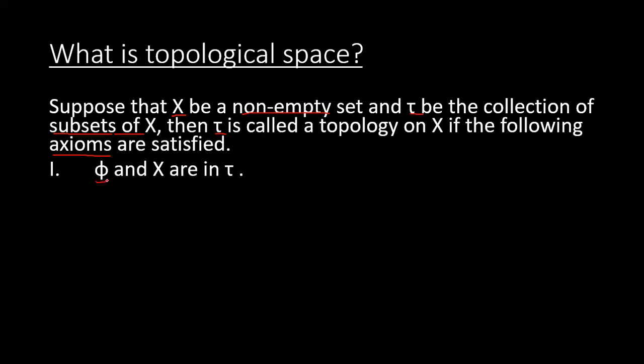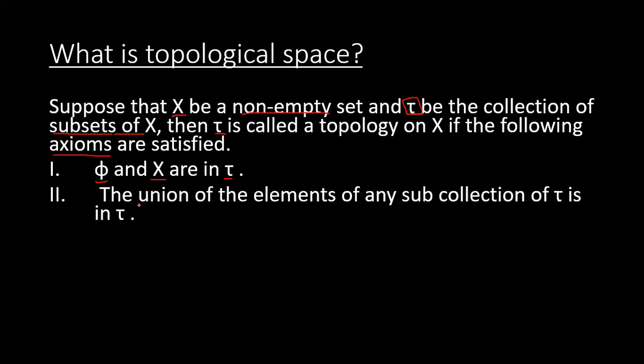The first axiom says that phi and X are in tau, that is, this collection of subsets of X must contain phi and X. The next axiom is that the union of elements of any subcollection of tau must be in tau. That is, if we take the union of any subcollection, it must be in tau. Like if I take the union of two subsets, then this union must be contained in tau. It can be any subcollection of tau.